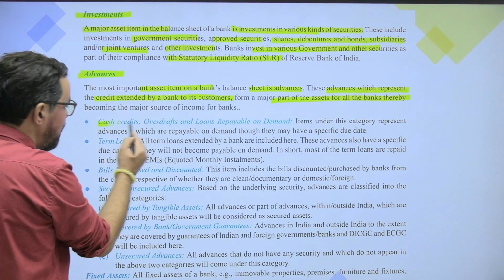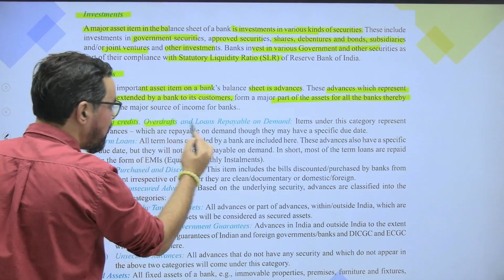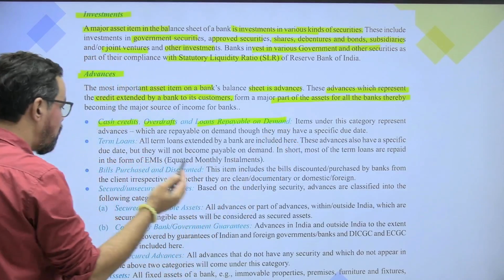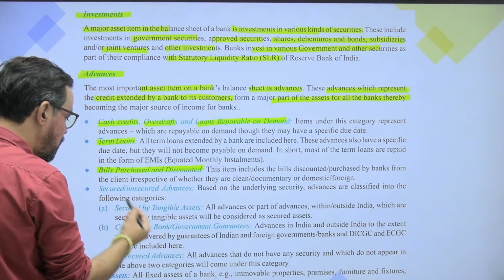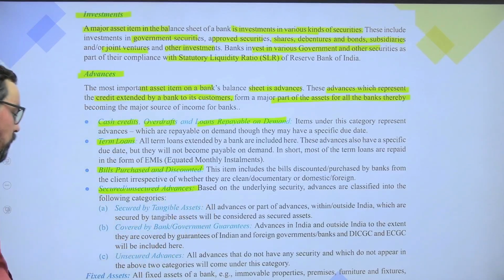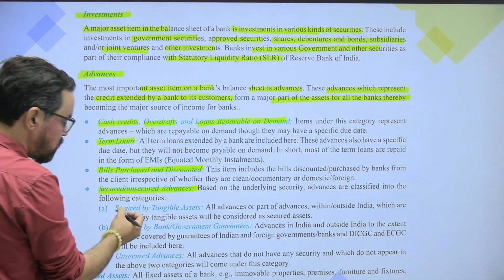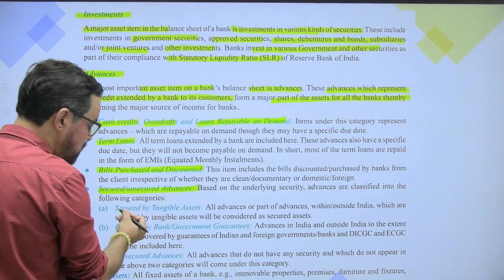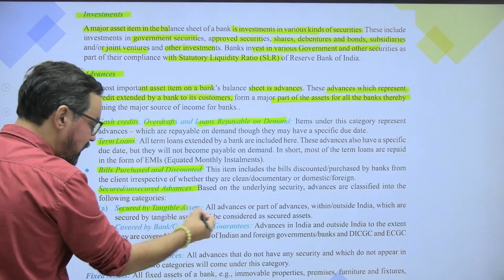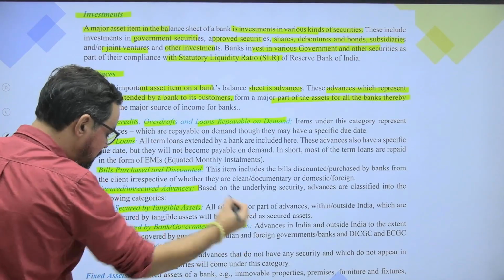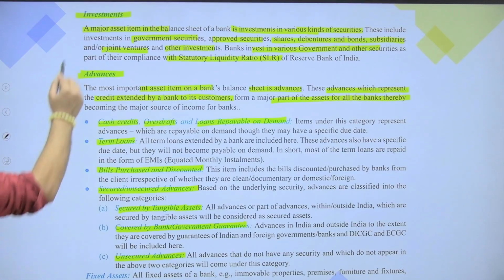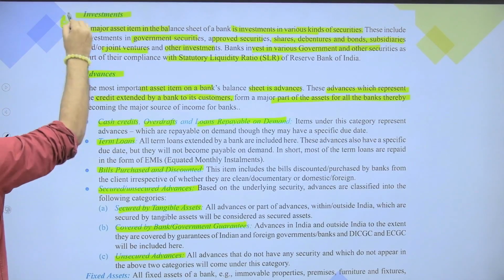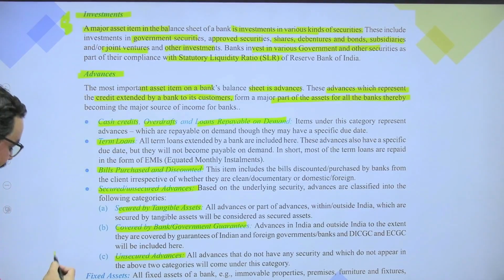Yes, it can be credit, cash credit, overdraft, loan, repayable on demand. It can be term loan, bills purchased and discounted, secured, unsecured loan. Okay? So then it is also secured and unsecured advances, secured by tangible asset, covered by government guarantee, unsecured advances and all. Okay, so this is your 8, this is your 9, then 10th is